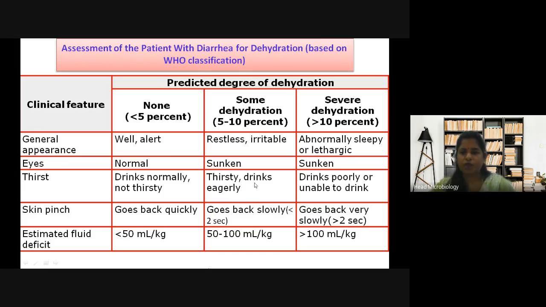Okay, so these are the differences between the clinical features of a patient who is severely affected with cholera, then partial dehydration, partially affected, and a patient who is not affected. Okay, clear till here?